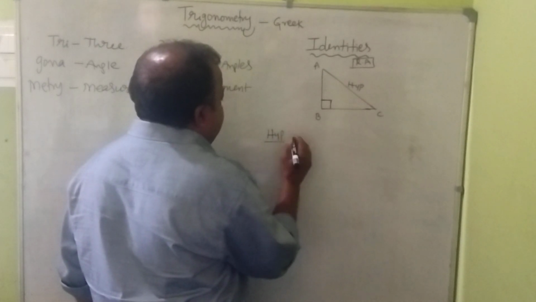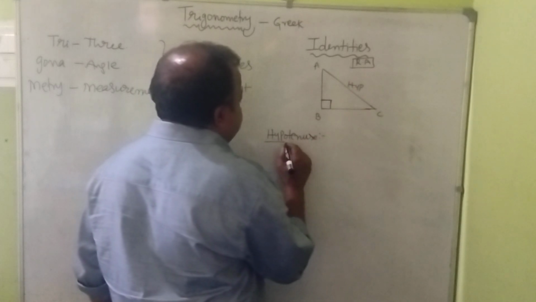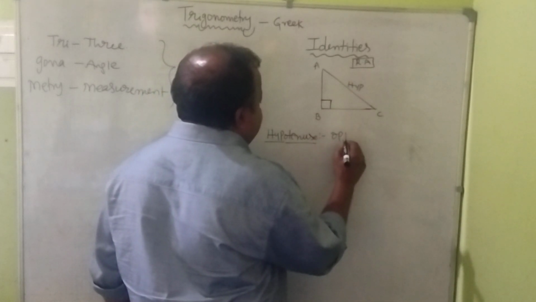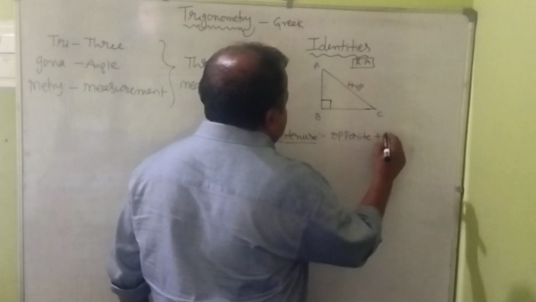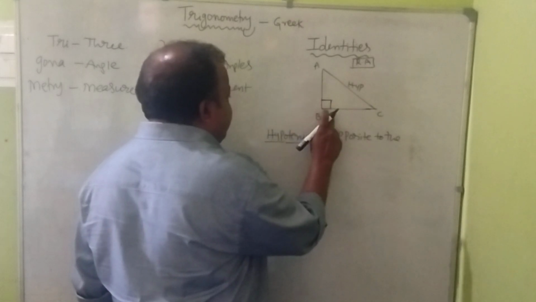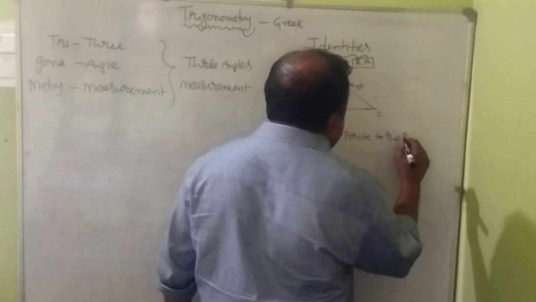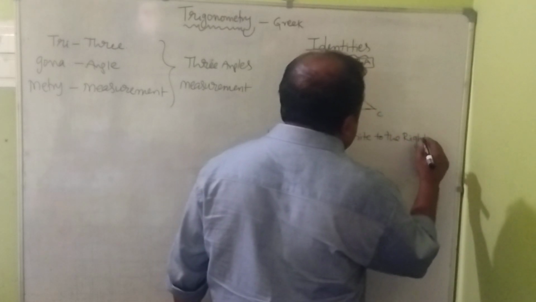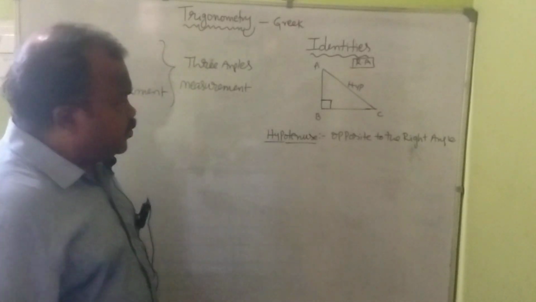Hypotenuse means opposite to the right angle. The square box indicates the right angle, so the side opposite to the right angle is called the hypotenuse.